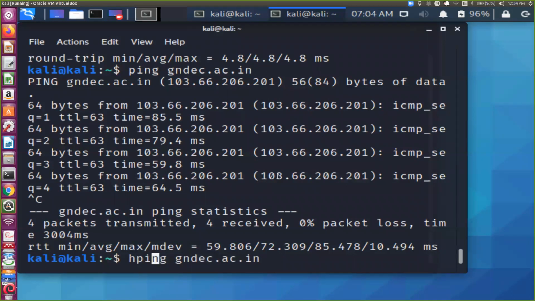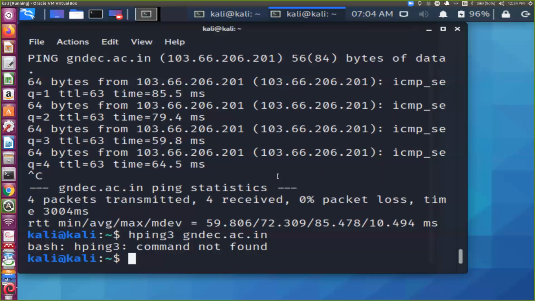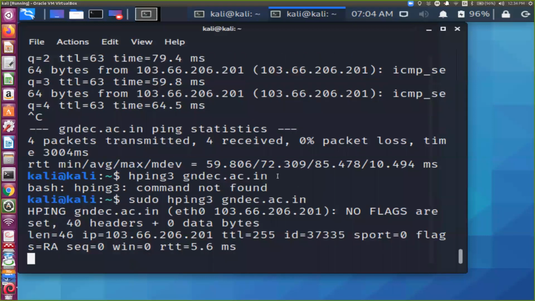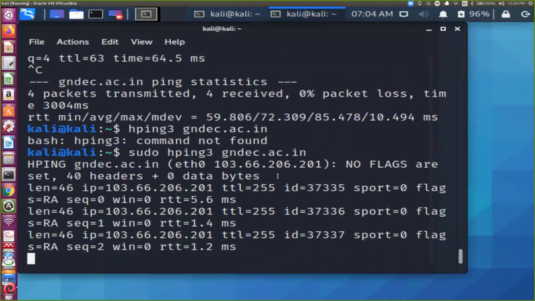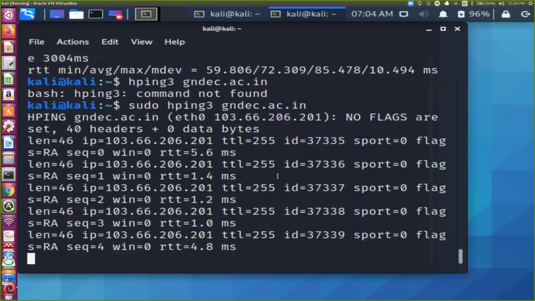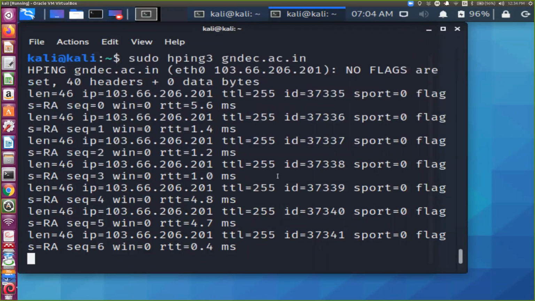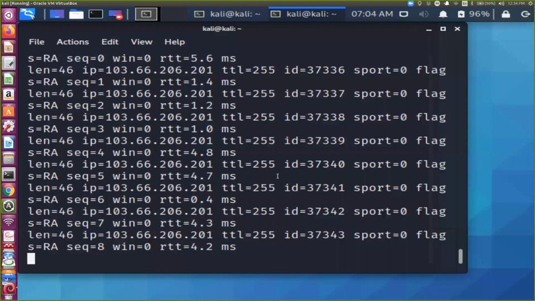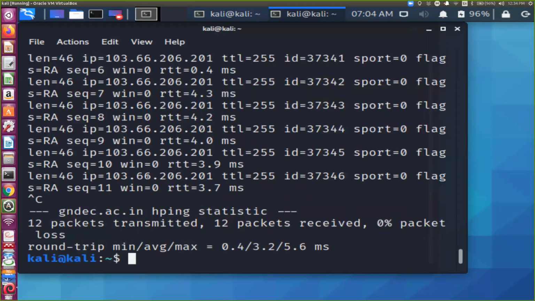ICMP protocol we can block. So now I'm doing the same thing with hping, and before that we need to run the sudo command. Here you can see it showing some more options, flag options, sequence, round trip time, and more. So this can bypass the firewall.